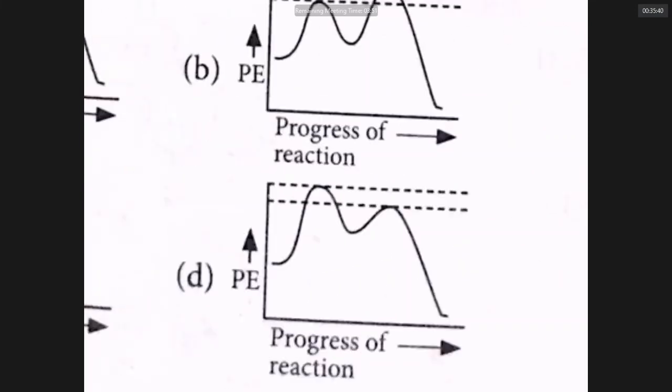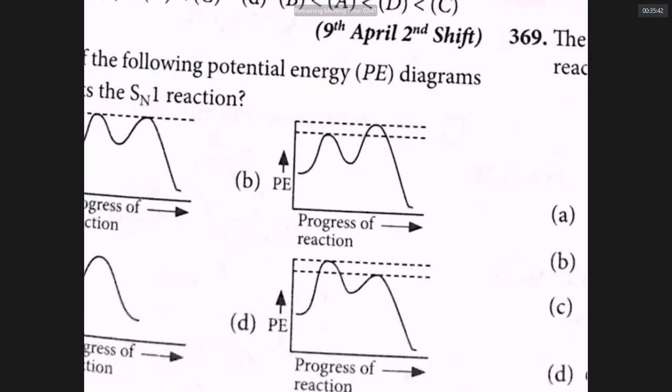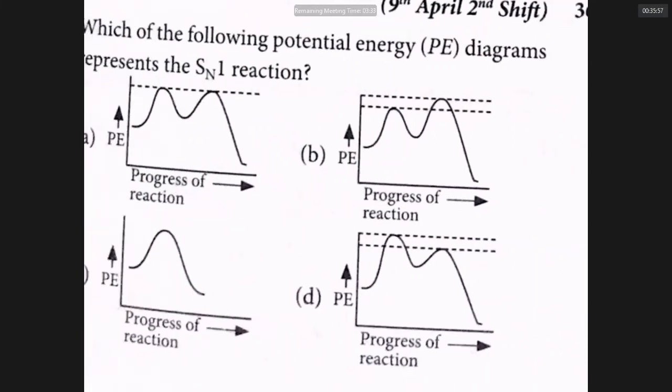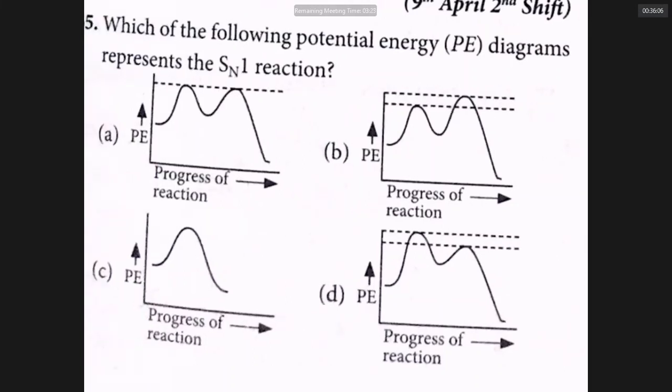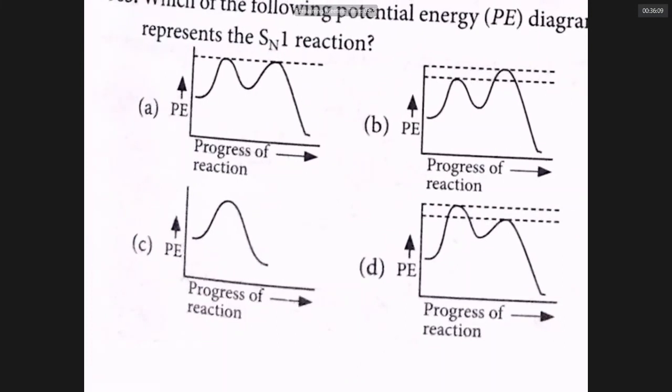Sir, what is the difference between D and B? Actually, in D the first transition state has the highest energy. Always the first transition state, where X minus is going, demands more energy. D is the answer. Notice, the first transition state has higher energy, and the second transition state has lower energy. Notice, SN1 reaction always has two steps. The diagram C is wrong. It indicates only one step. The diagram C is wrong because it has no intermediate.